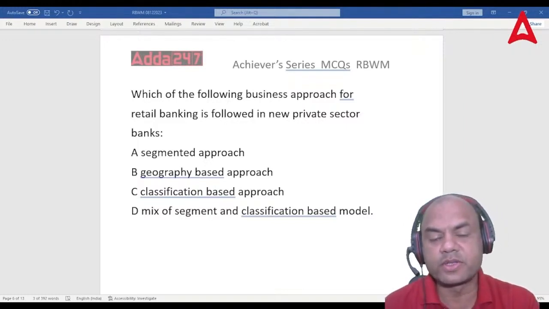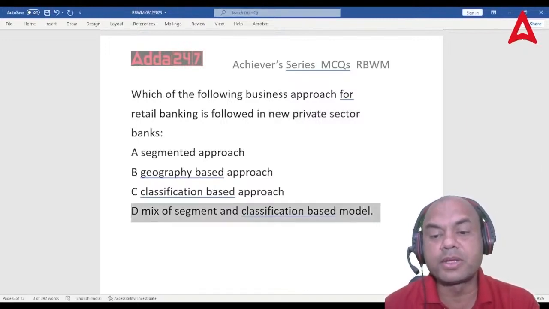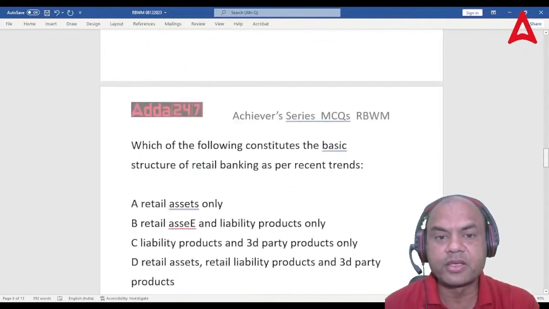So what is the answer for this? Yes. The answer is mix. Remember, it's a mix. They always follow the mixed approach, the new private, Indian private sector banks. Okay. Next one.